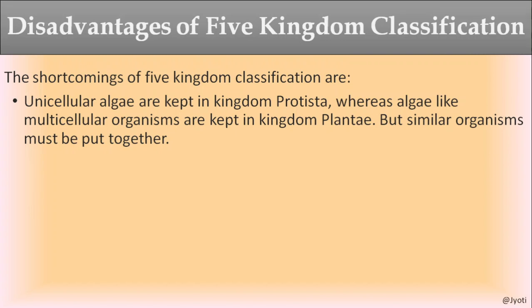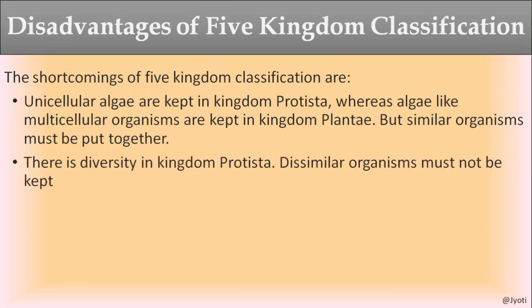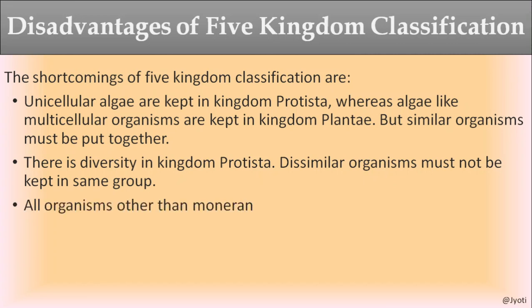According to classification system, a particular group of organisms must be put together, but here they are put separately. The other shortfall was that there is a diversity in kingdom Protista, and under Protista dissimilar organisms are kept, so that should not be there.